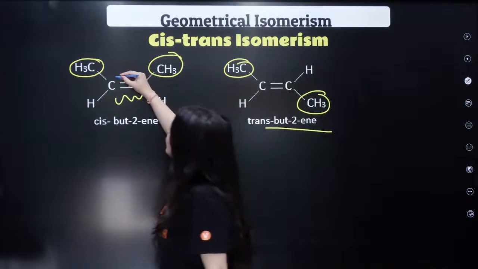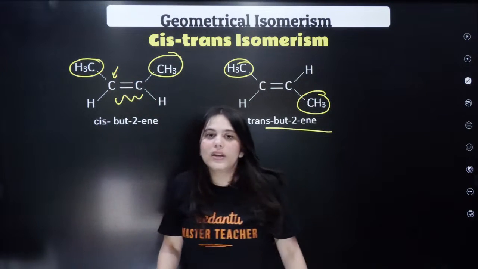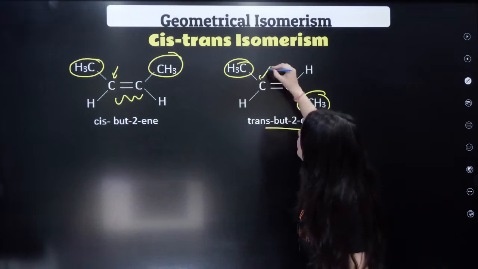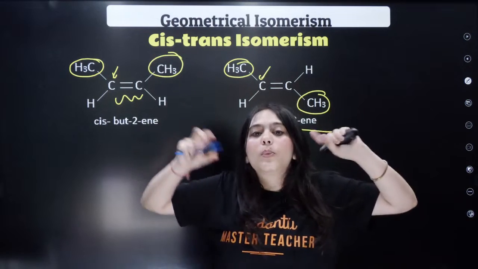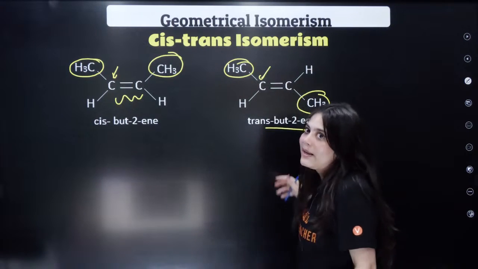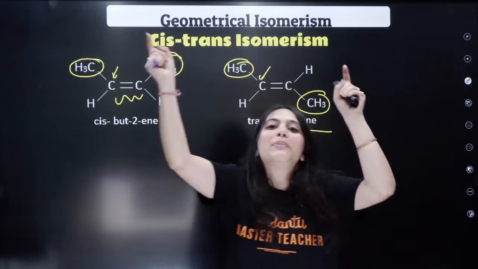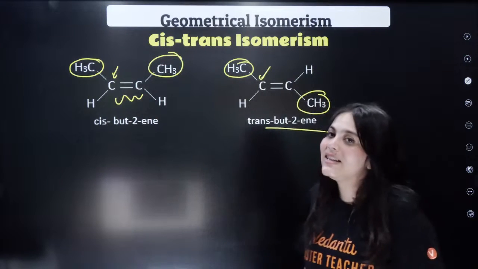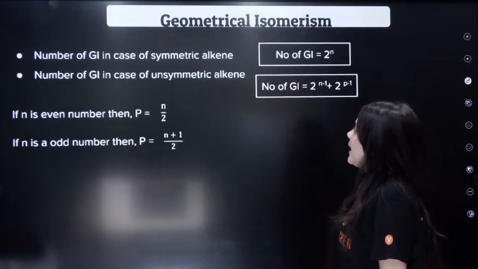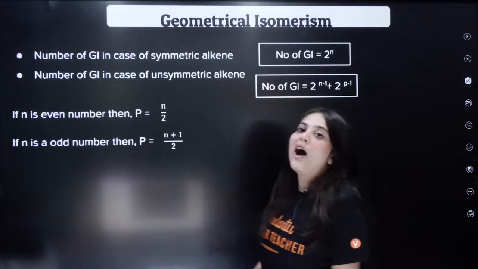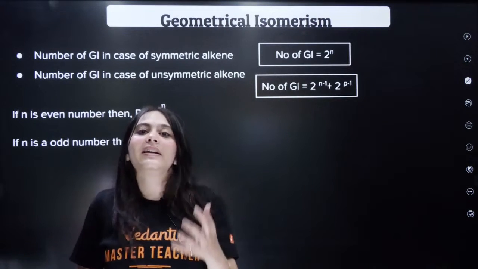Can you see? To this carbon and to this carbon, the groups are not changing, right? But the positions of those groups are changing. So here what is happening is that the arrangement of position in space is changing in stereoisomers, but the connectivity remains the same. Understood? Now, how to predict the number of geometrical isomers?